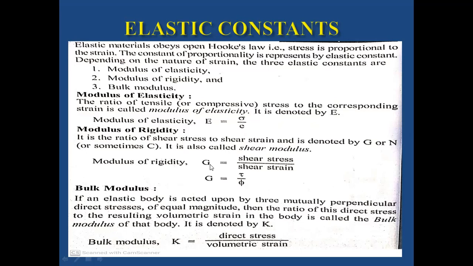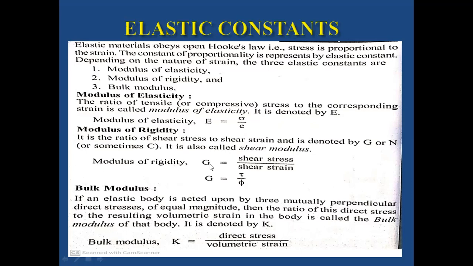In the case of modulus of rigidity, it is the ratio of the shear stress to the shear strain, and is denoted by G, N, or sometimes C. We can call it the shear modulus. Whenever a shear load acts on the body, shear stress is induced at the same time.